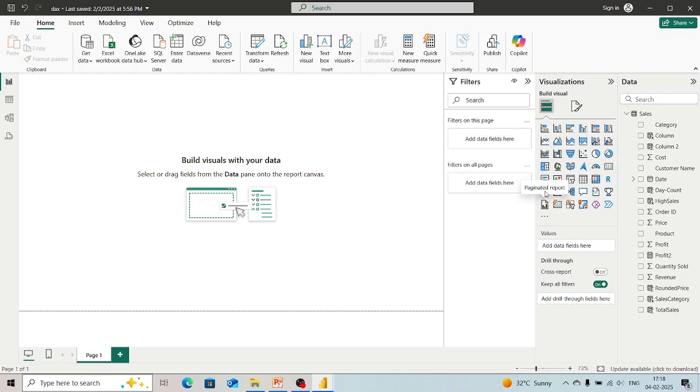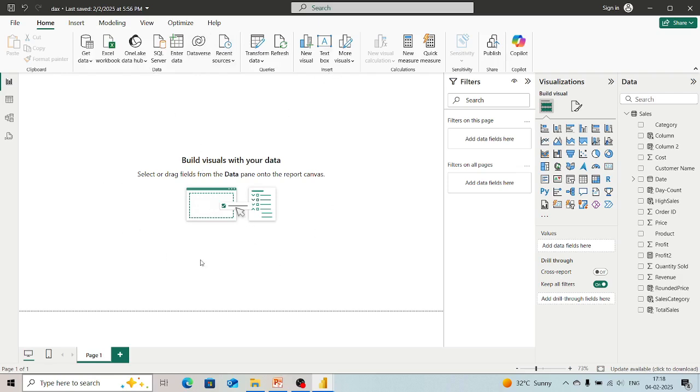The Python script we have learned before, like how we can make use of Python scripts. The slicer is there, the R script, table and matrix. These all things are available over here. Now how we are going to make a dashboard depends upon us, upon our creativity. But now we will understand the basic things, like what things are present over here.